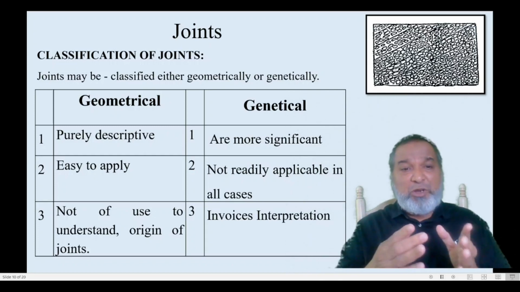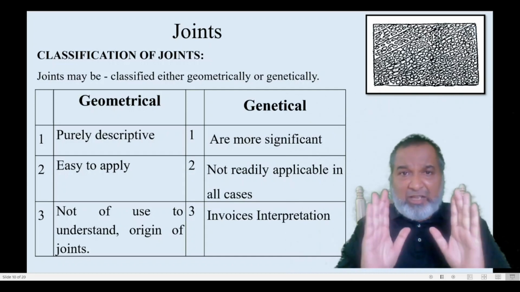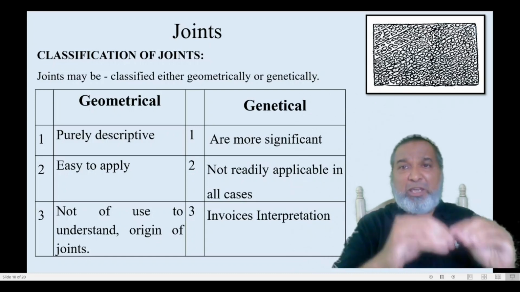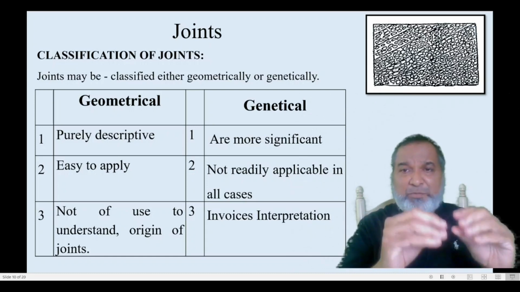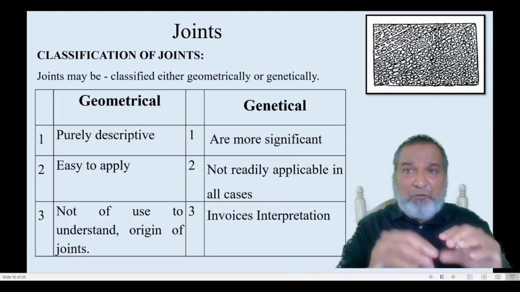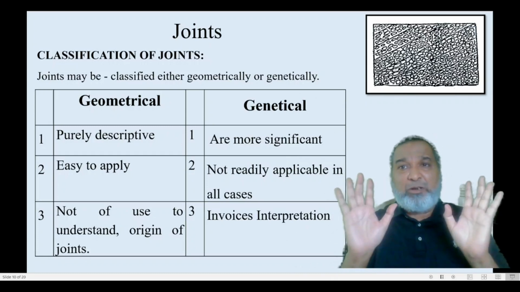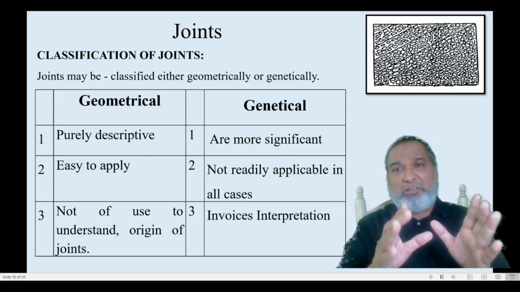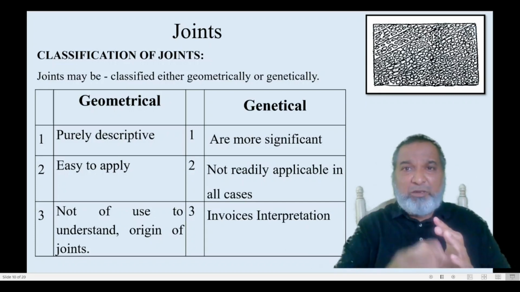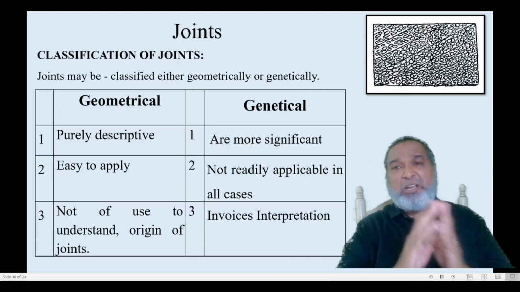Not of use to understand the origin of joints. When you are going to describe the geometrical classification, there is no need to look at how these particular geometrical joints have been formed. We are not going to discuss the origin. We are just going to describe whether it is a strike joint or a dip joint, on the basis of their attitude, strike and dip, whatever we measure in the field.